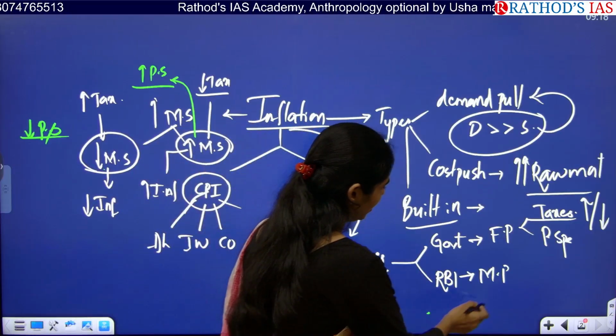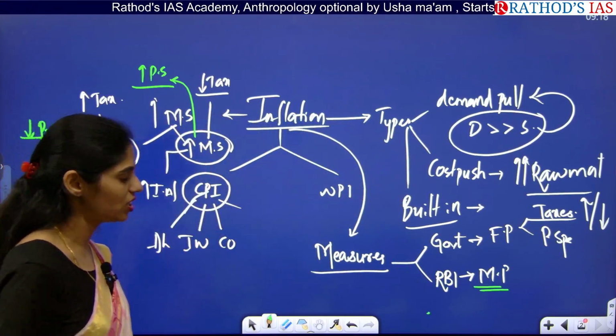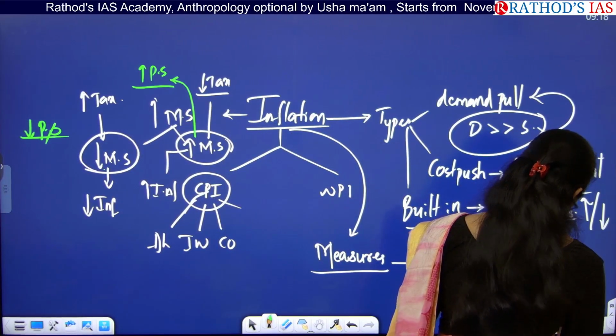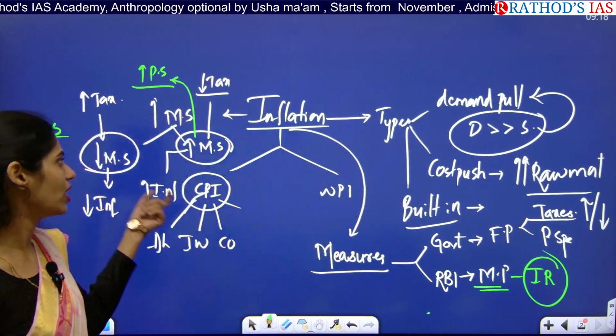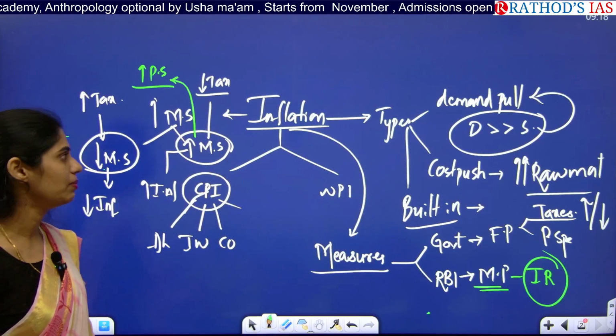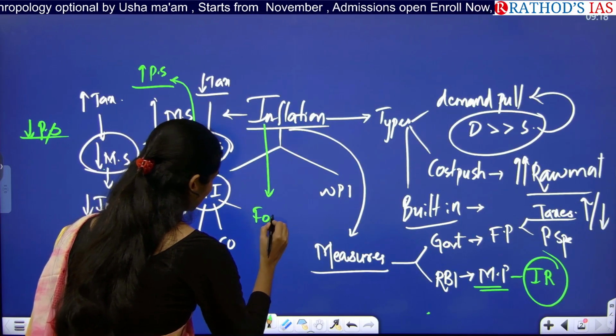In the same way, here RBI will also have this monetary policy to control this inflation. In this monetary policy, we have interest rates, for example, repo rate or reverse repo rate, so that government will also be controlling money supply in the market. Okay, so these are the things that you have to remember. And here you have to understand especially food inflation.